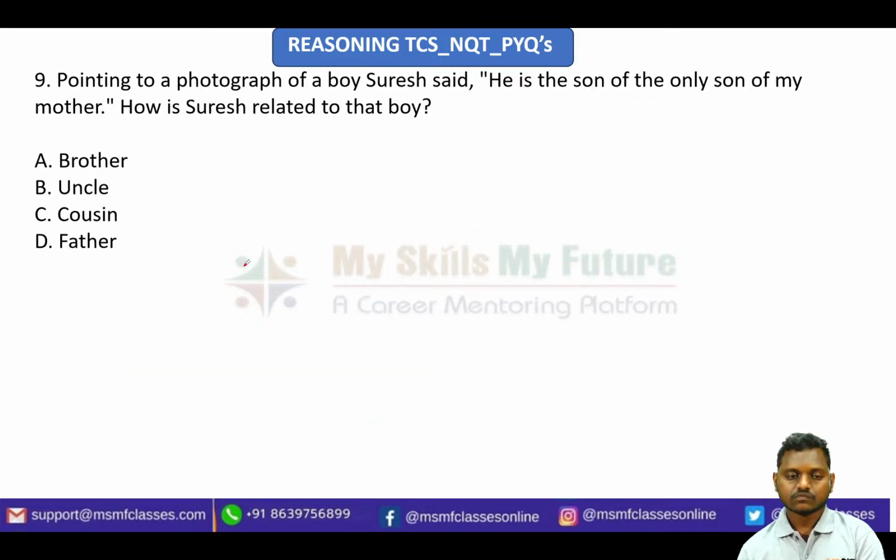Next one. Pointing to a photograph of a boy, Suresh said, "He is the only son of my mother." How is Suresh related to the boy? Okay, so this is from the topic of blood relations, and this is also one of the very important patterns in blood relations.